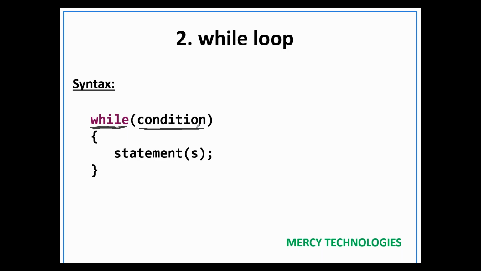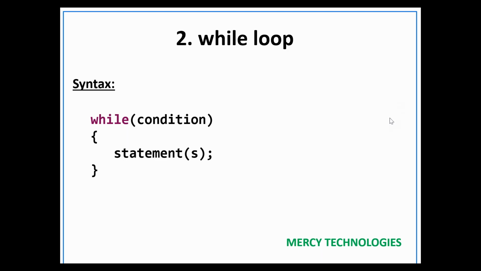So in the beginning only we are checking the condition. It will check whether the condition is true or false. If the condition is true, then the statements which are defined inside the while loop will be executed. In case the condition is false, it will not go inside, it will come out. It will exit from the loop. And this is the basic syntax for while loop.